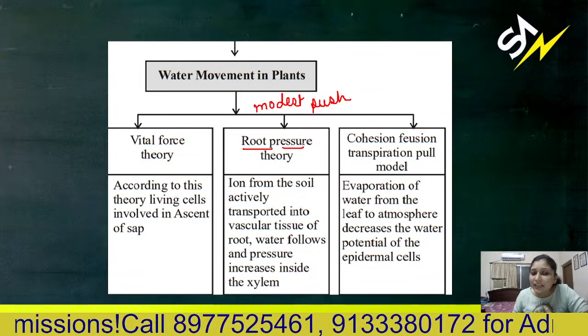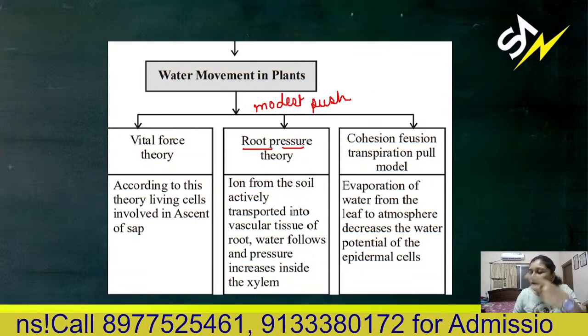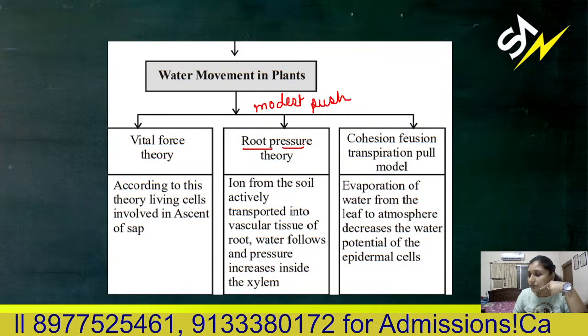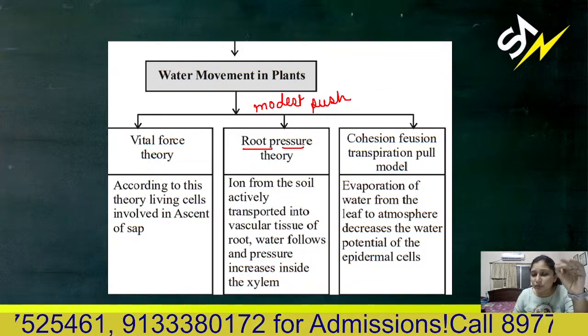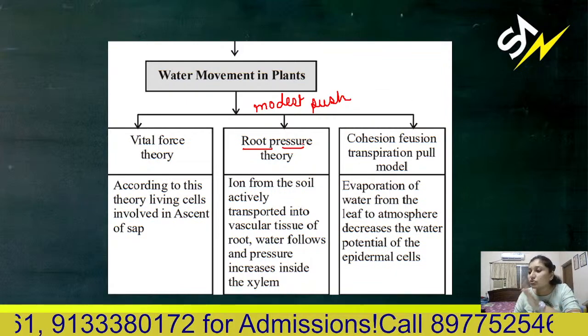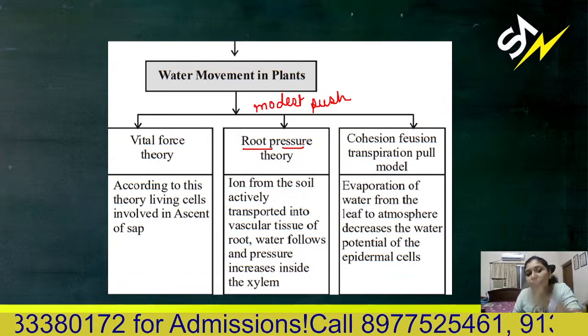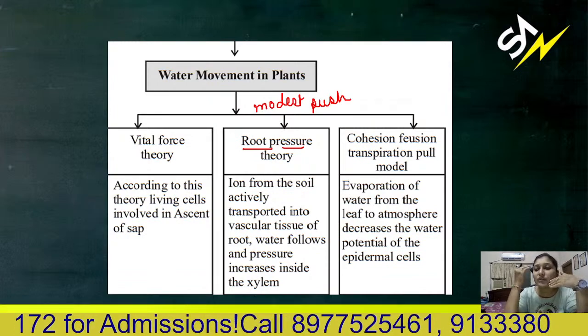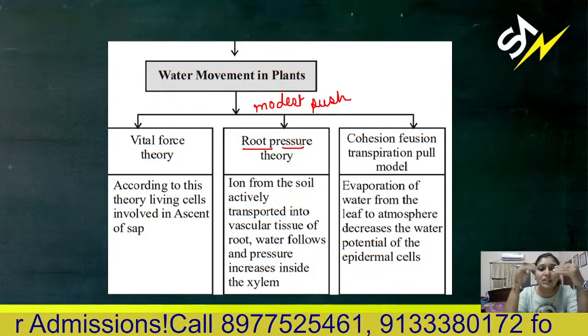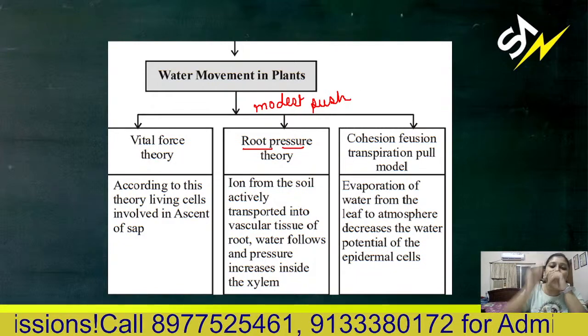That can be done by two means, either osmosis or diffusion. Mostly it is osmosis. Now it has reached the root cell. Now from the root cell, how will it be transferred to the tip of the plant?